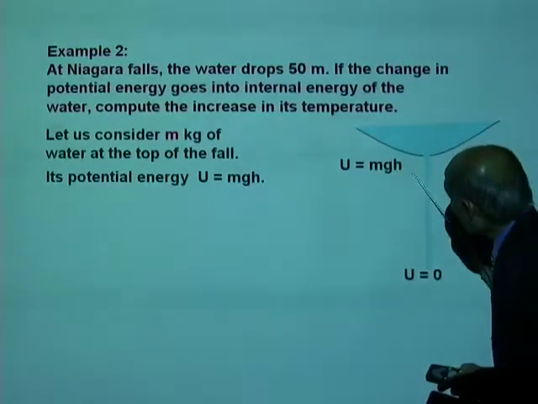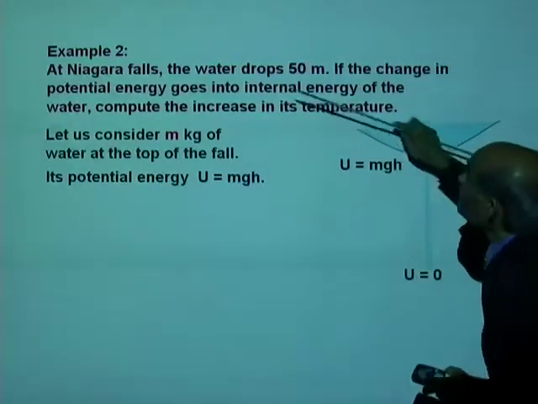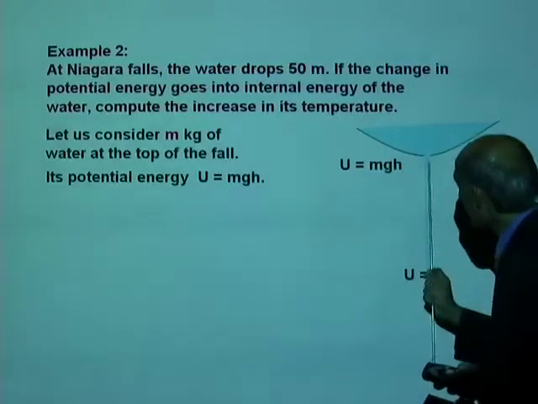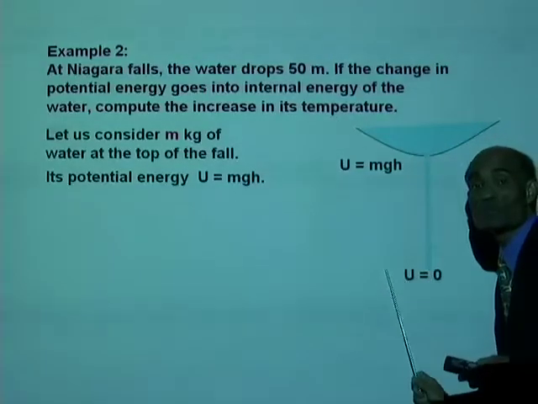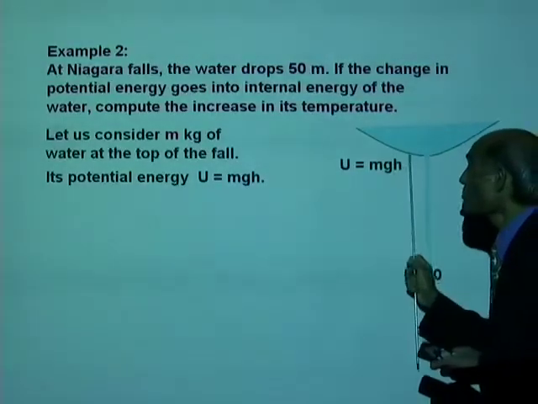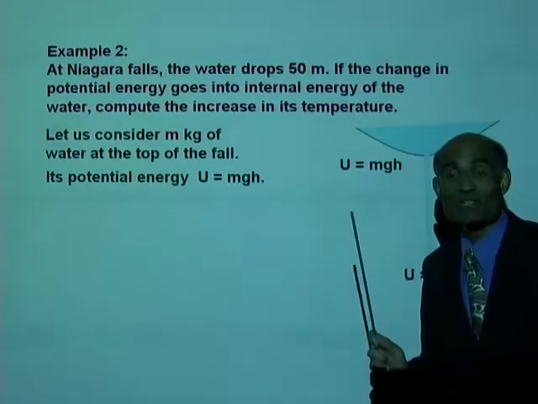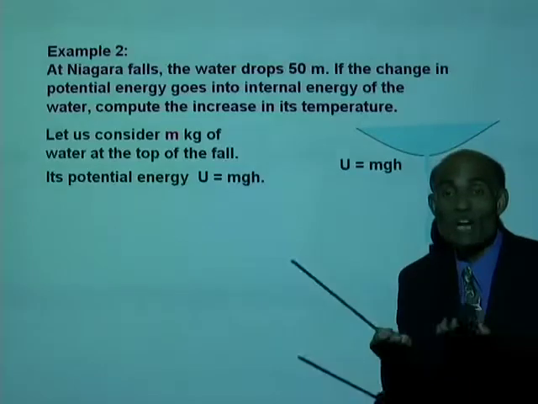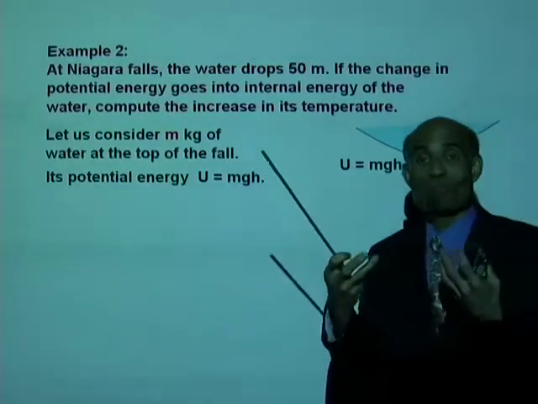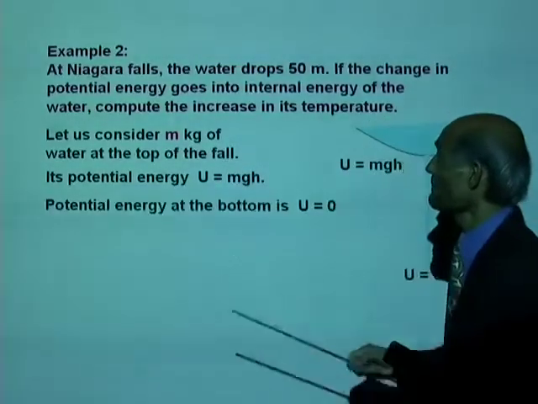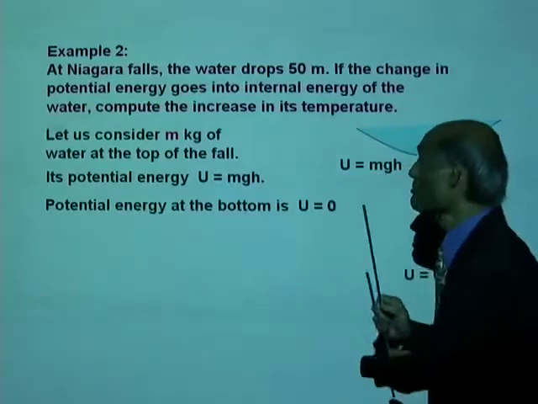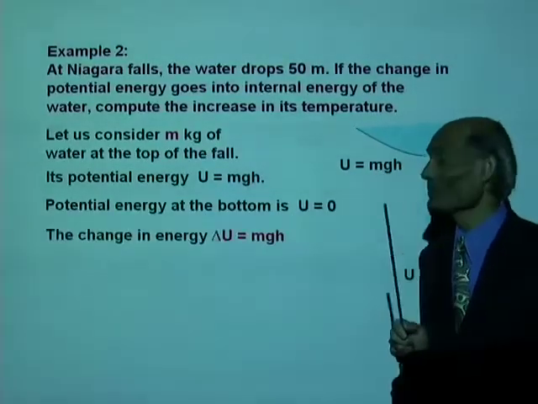And when it falls down all the way through 50 meters, all its potential energy will be lost. All that potential energy will become kinetic energy, or it becomes internal energy of the molecules of water. Potential energy at the bottom is 0.